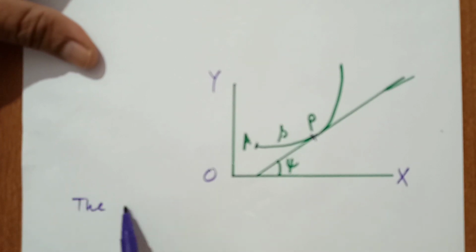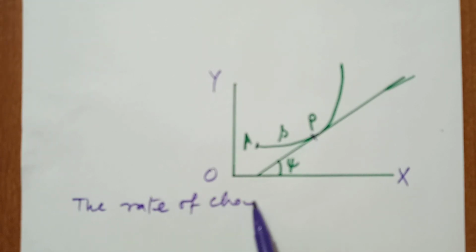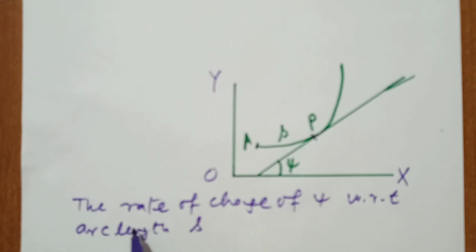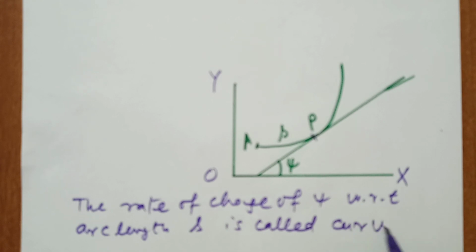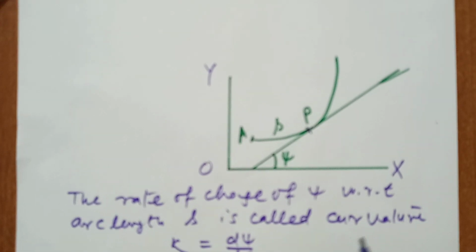The rate of change of psi with respect to arc length s is called curvature, and it is denoted by the Greek letter kappa, so kappa equals d psi by ds. This is a very nice definition of curvature.